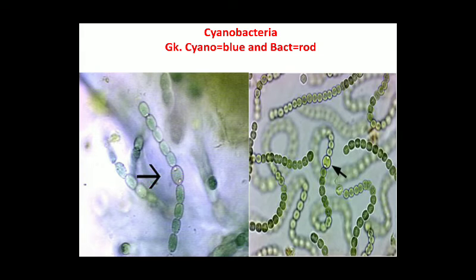Today we will talk about cyanobacteria, just briefly: what are cyanobacteria, how they reproduce, and what are their harmful and negative aspects. OK, first of all, we will look at the term cyanobacteria. It is derived from the Greek cyano, which means blue, and bacteria, which means rod. OK, these are bacteria which have a somewhat blue shade, blue-green shade.